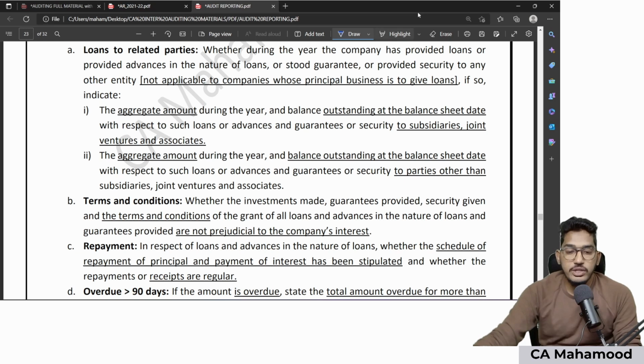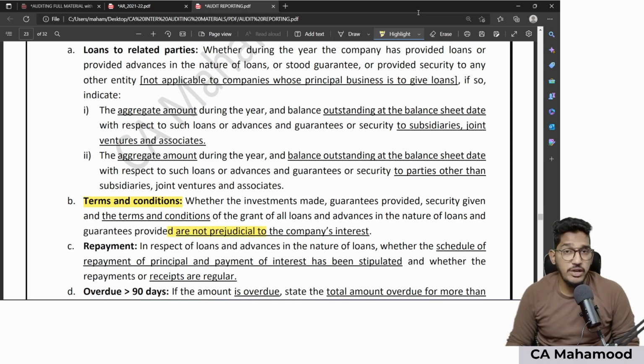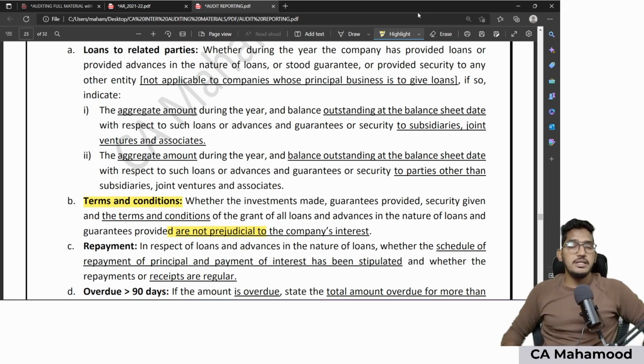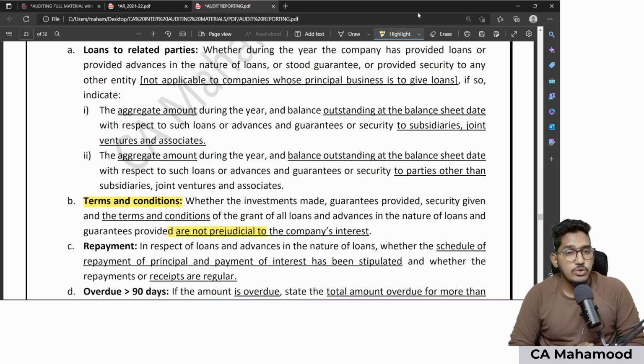Second point, I need to check under whatever terms and conditions the loans are given, whether those terms and conditions are prejudicial, are they harmful to the company's interest. This point we have already covered under 143 subsection 3. They are saying to check the same thing here also once again. Under whatever terms and conditions your client has given loans to other parties, are those terms and conditions genuine or are they harmful?